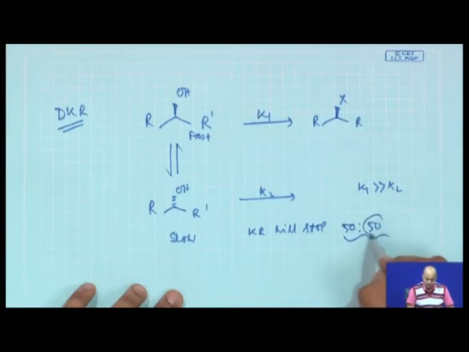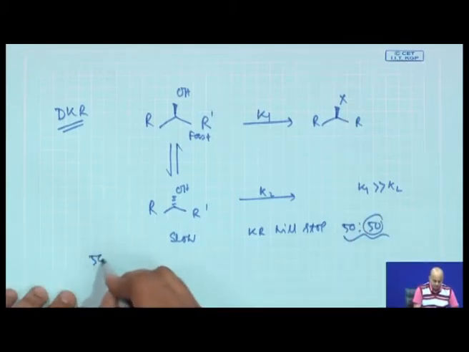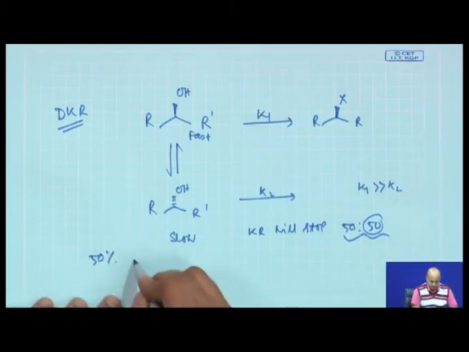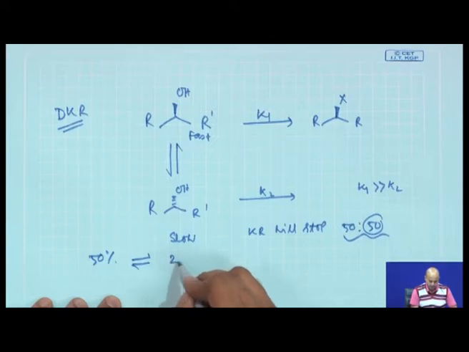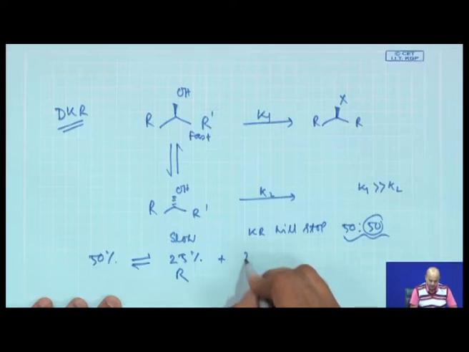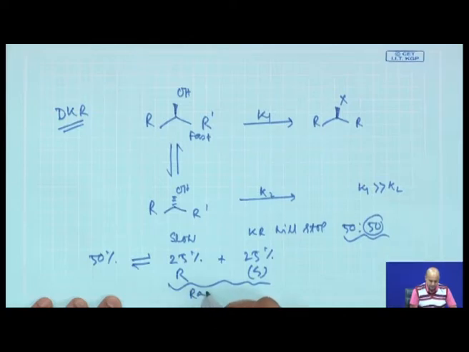Now, the slow reacting enantiomer is 50% there. Is it possible to convert this 50% slow reacting enantiomer again to 25% R and 25% S? That means you will be trying to do a racemization. Now, why is this helpful?